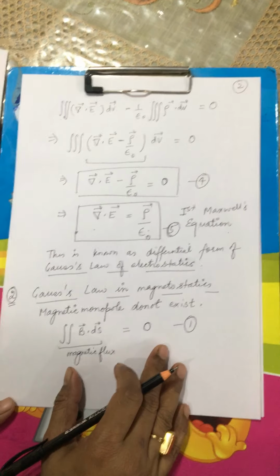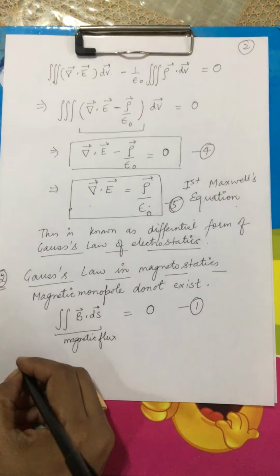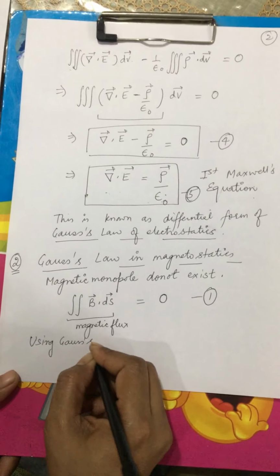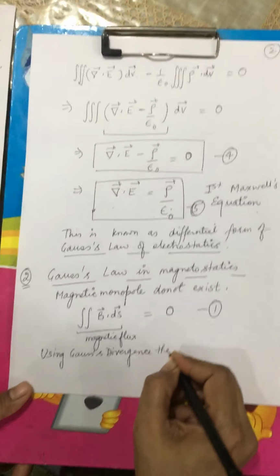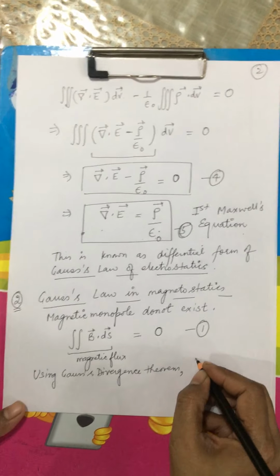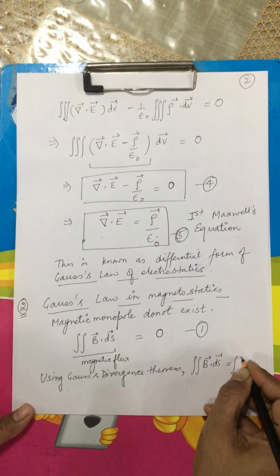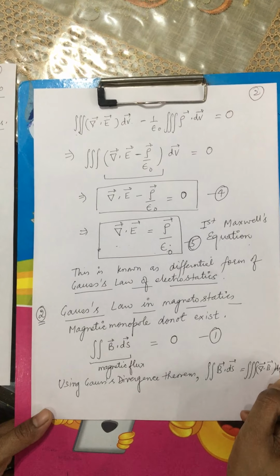Now, I can rewrite this law by making use of the Gauss divergence theorem. So, using Gauss divergence theorem, I have surface integral B dot ds is equal to volume integral divergence of B dV.